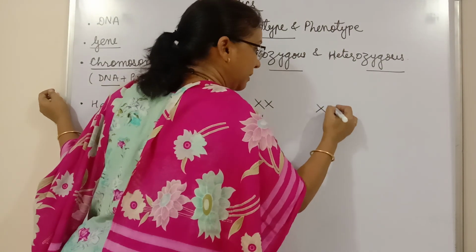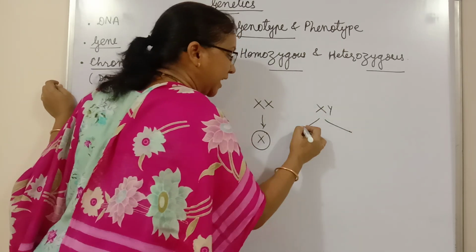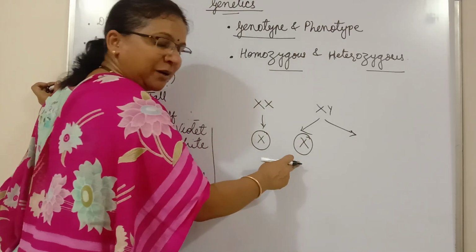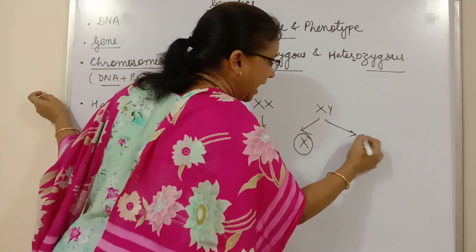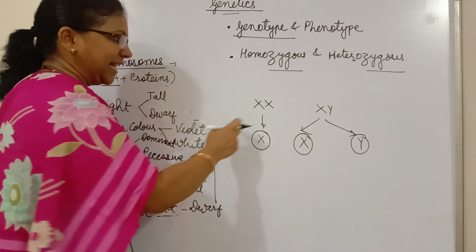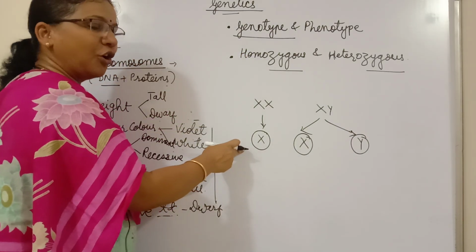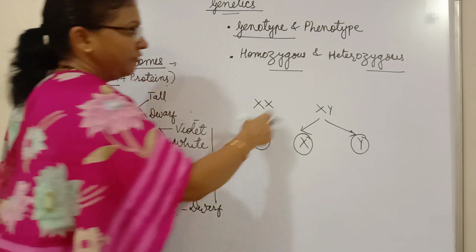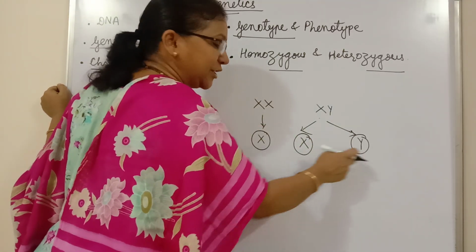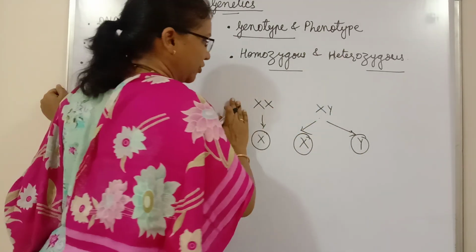But the males have X and Y both, and that is why they can produce two types of gametes, two types of sperms. Half of the sperms carry X chromosome and half of the sperms carry Y chromosome. In this way, we can say that the females are homozygous because they produce all the gametes of the same type, while the males are heterozygous because they produce gametes of two different types, more than one type. That is why they are heterozygous.